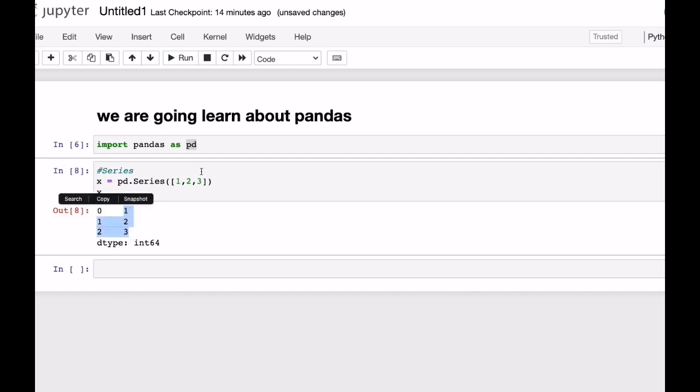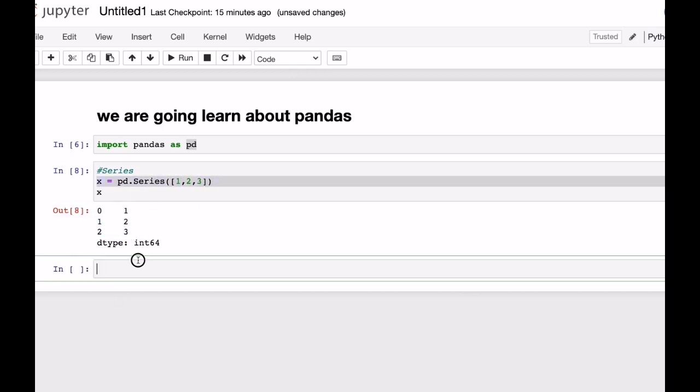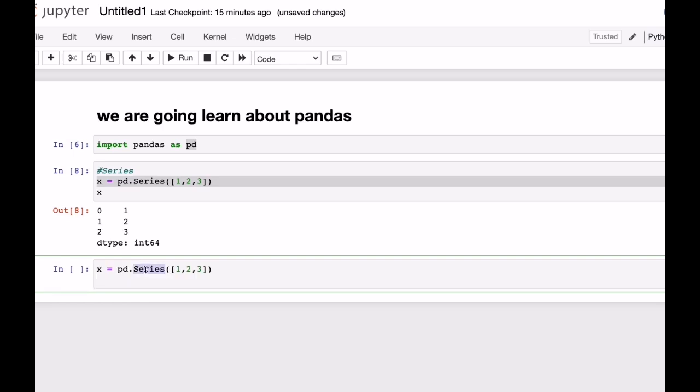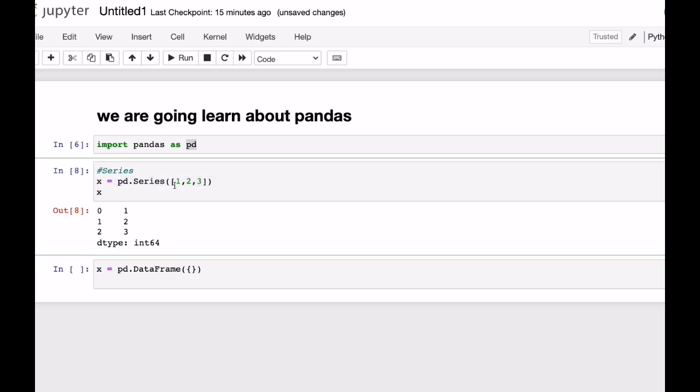Now let's try some data frames, right? Let me copy this out. Let me paste it here. But we have to have this data frame. And don't forget the first one is capital and this one is capital. In that, you guys need to put this one. Okay? Be careful, guys.